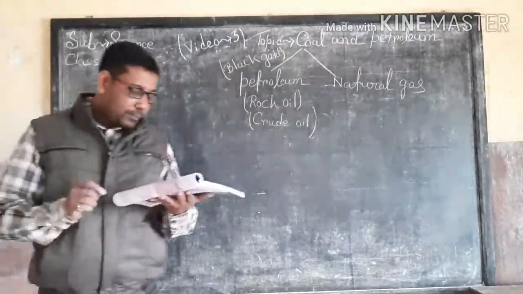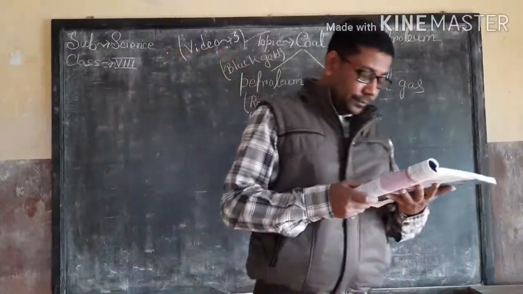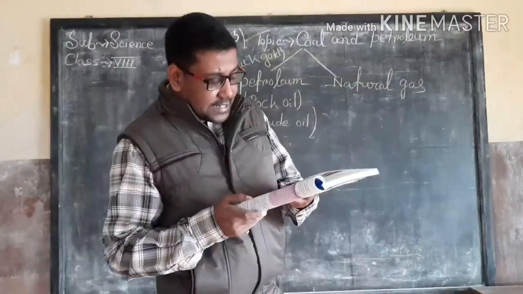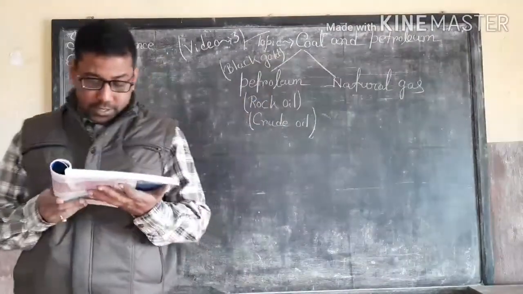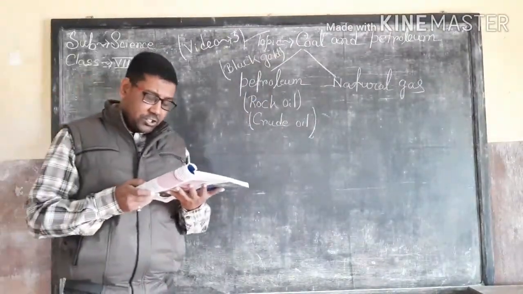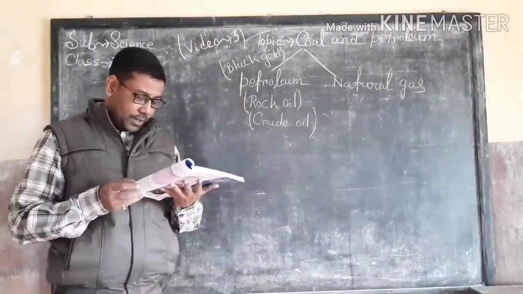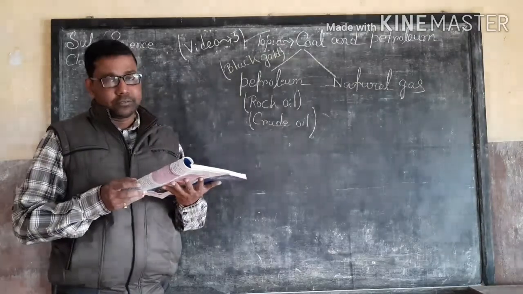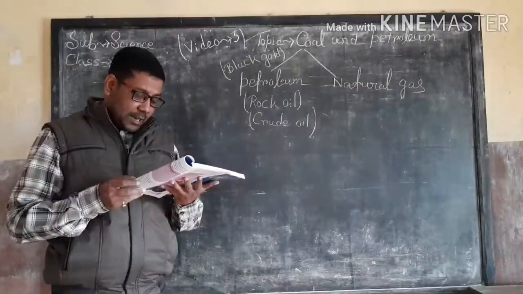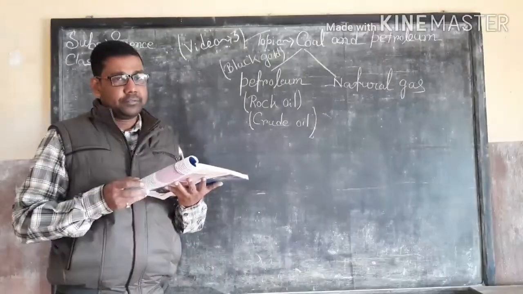The next sub-point is the fractional distillation of petroleum. The fractional distillation of crude petroleum is done in a fractionating column in a petroleum refinery.